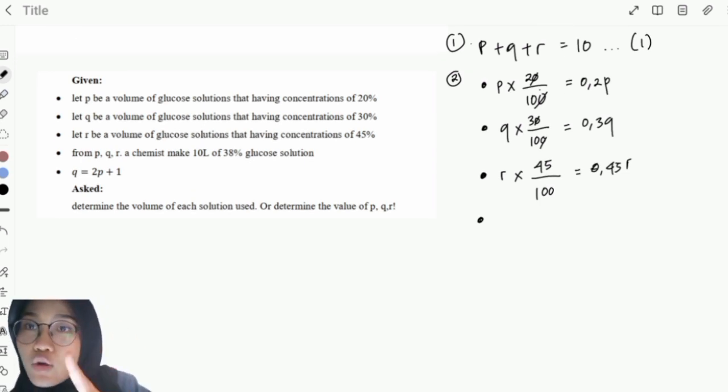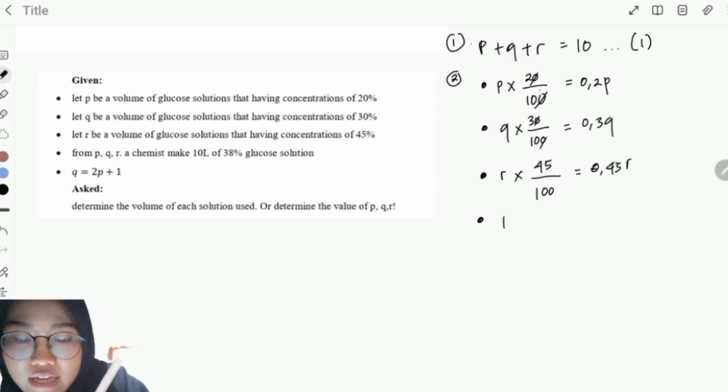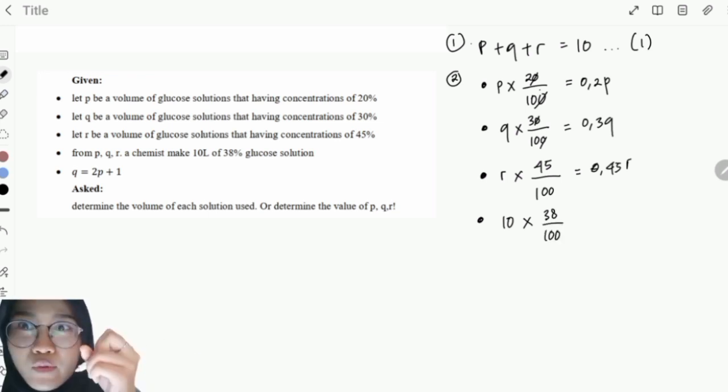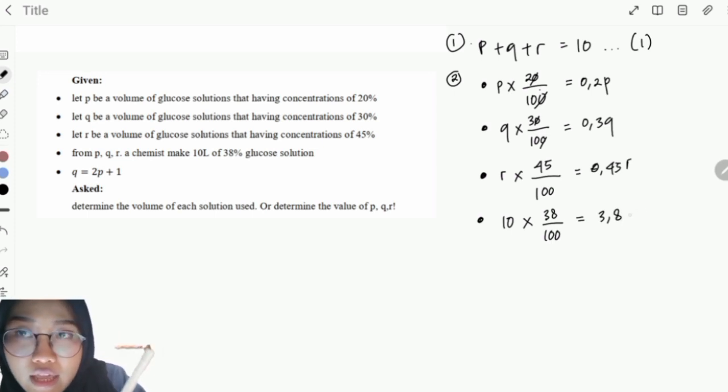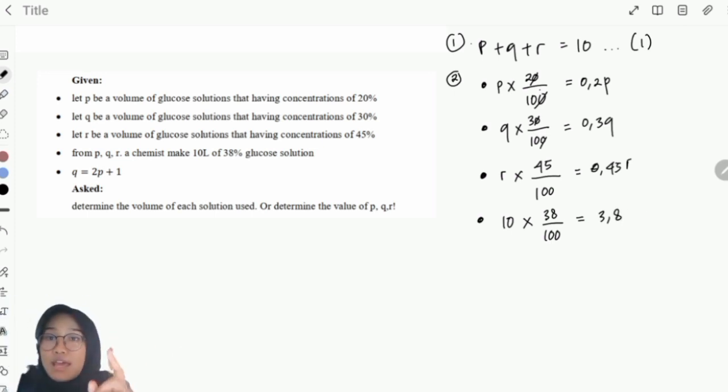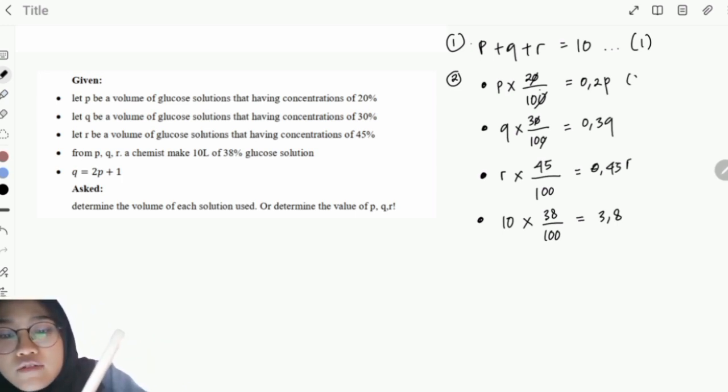We can also calculate the amount of glucose of that solution. So we have 10 liters with 38% concentration per 100% is equal to 3.8 grams of glucose. So this is in grams.